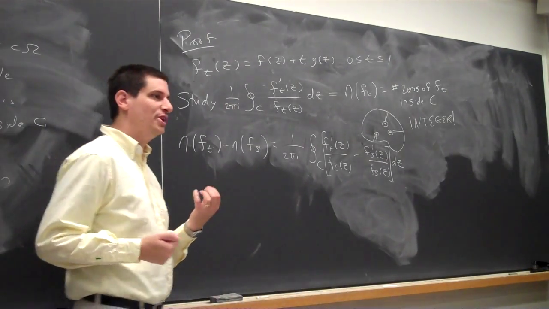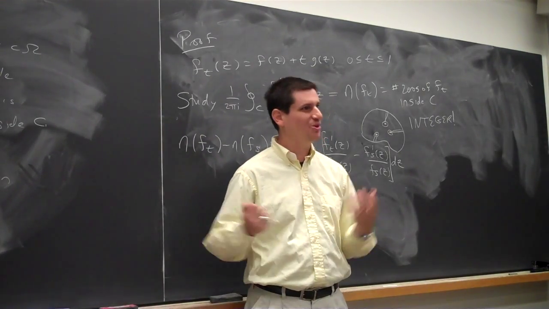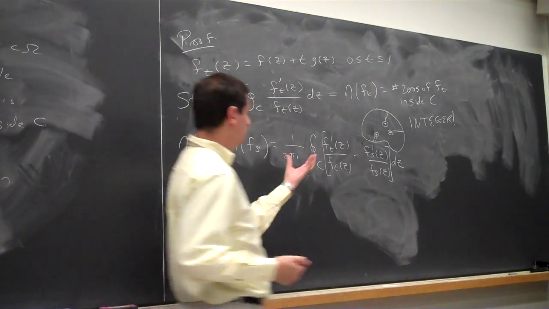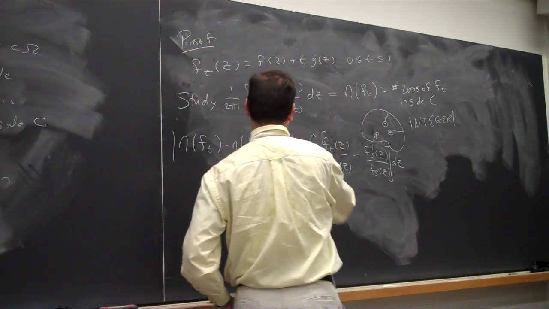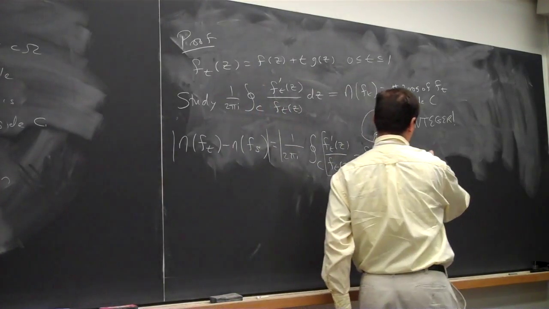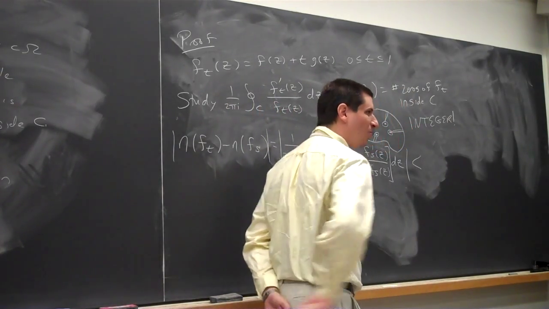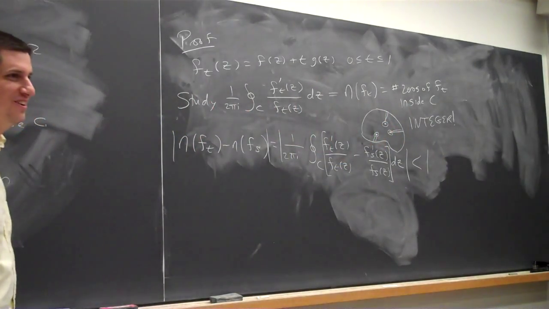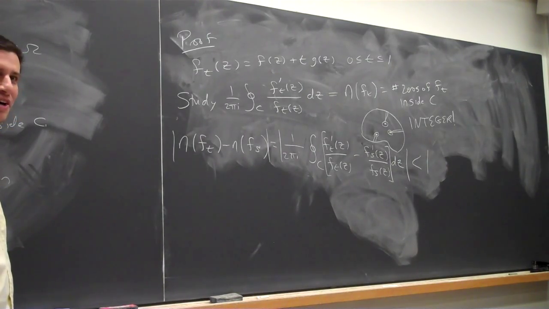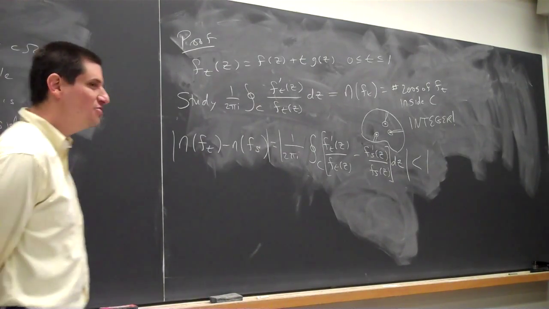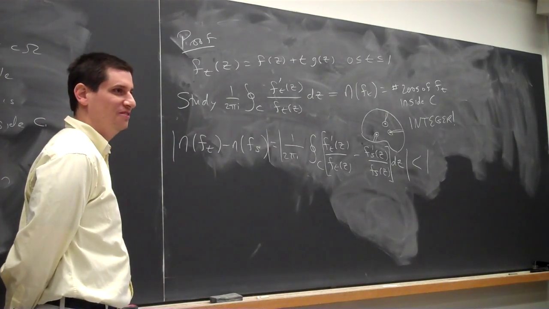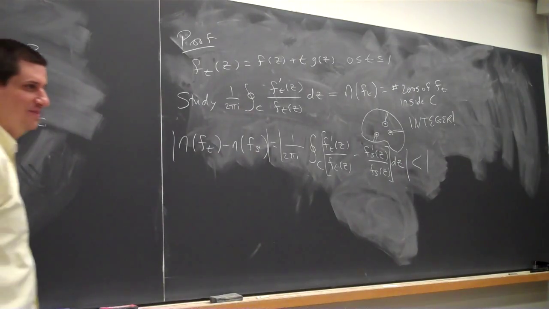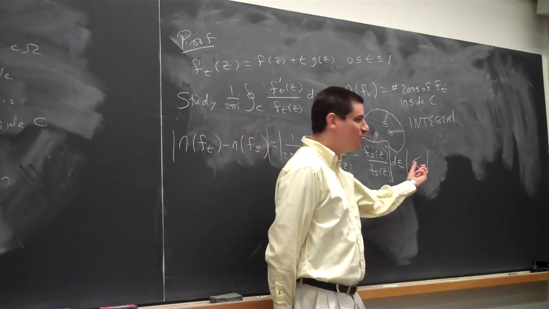You could do epsilon, but you can actually do worse than epsilon. This is one of the few times you don't have to be too good. I want to show that this integral in absolute value is less than what number? Less than 1. Because the integer value? Yes, it corrects itself. All I have to do is show that it's less than 1, it's an integer, there are not that many integers whose absolute value is less than 1. Okay? There's actually a complete classification of them. So all we have to do is show that this is less than 1.